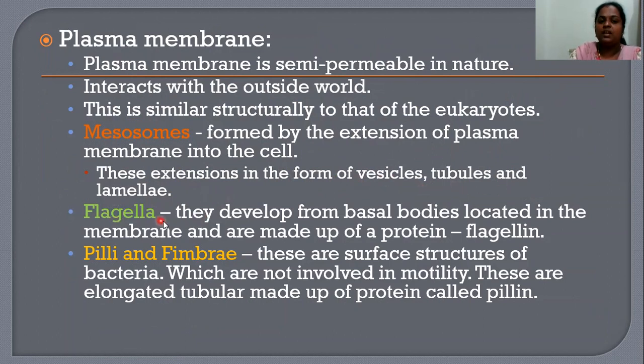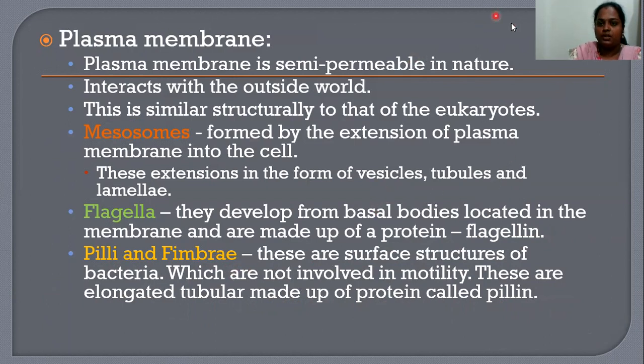Flagella are also there, and they develop from the basal body located in the membrane, and they are made up of a protein which we call flagellin. Very important term again to remember. Pili and fimbriae are surface structures of the bacteria which are not involved in motility. Motility is nothing but movement. They are elongated tubular structures made up of a protein called pilin. In flagella the protein is flagellin, in pili it is pilin. Please make a note of it.